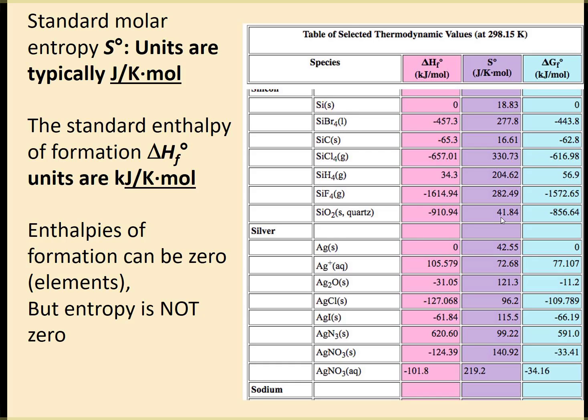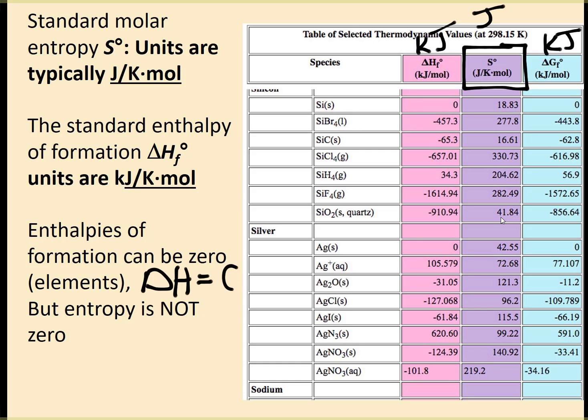Whenever we work with entropy, you need to be very careful with your units. If we're doing a quantitative analysis problem, that is because entropy is really, really tiny, and so they represent it as joules. Everything else is measured as kilojoules. So delta H is measured as kilojoules, and later on when we talk about delta G, it's also kilojoules. Also, the enthalpies of formation can be zero, so the delta H's can be zero, but not if you have a delta S. So it will not be zero except if you're at a phase change.